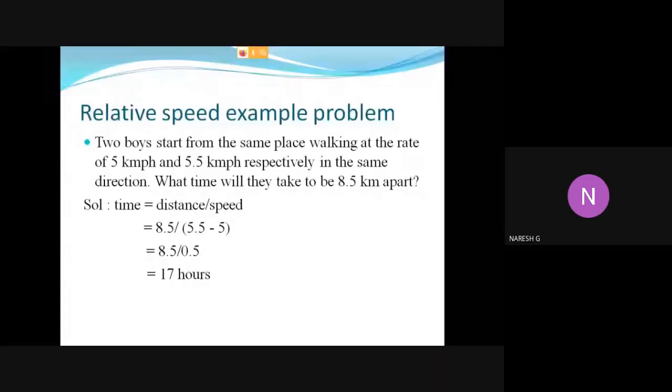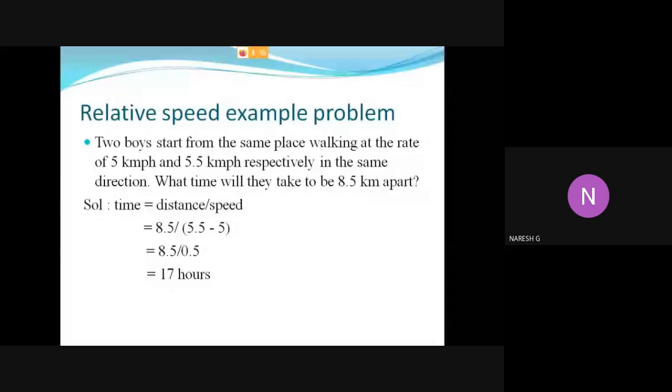How much time will it take to be 8.5 kilometers apart? Now we have to calculate the value. Time equals distance by speed, and the distance in the given problem is 8.5. The speed is the relative speed, 5.5 minus 5, because in the same direction we take the difference between the two speeds. So 8.5 divided by 0.5, simplifying, you get 17 hours.